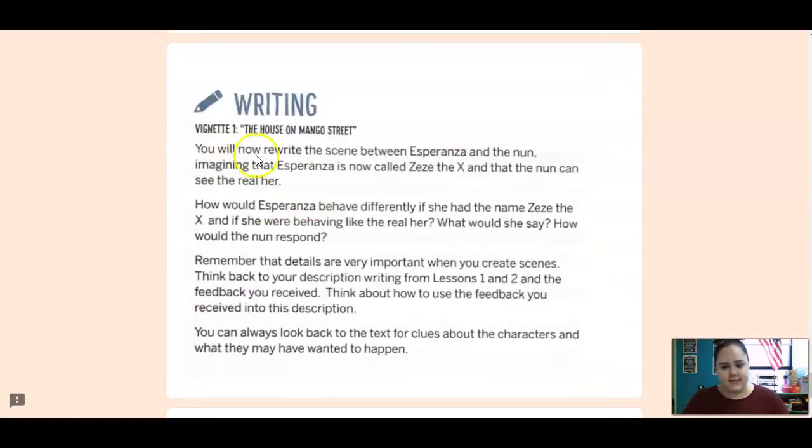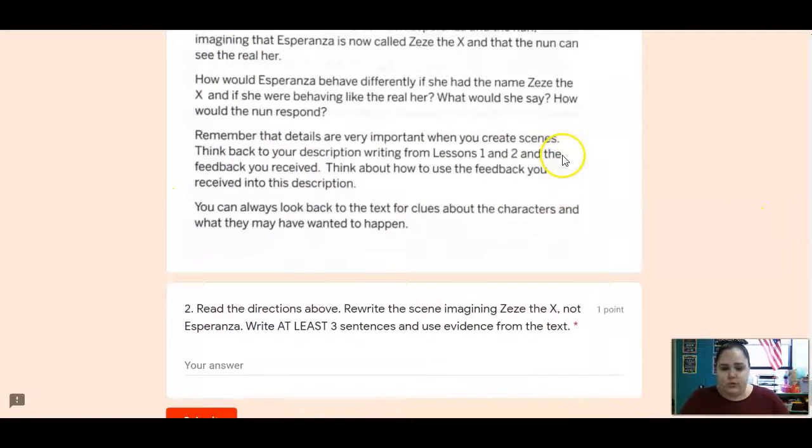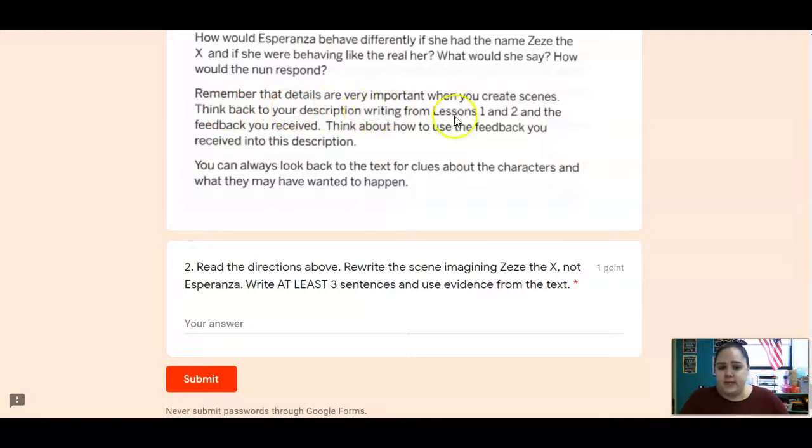And your second writing today says, we're going to rewrite the scene between Esperanza and the nun, imagining that Esperanza is now called Zizi the X and that the nun can see the real her. How would Esperanza behave differently if she had the name Zizi the X? And if she were behaving like the real her, what would she say? How would the nun respond? Remember that details are very important when you create scenes. Think back to your descriptions and the feedback you received. Think about how to use the feedback you received in this description. And of course, look back into the text for clues about the characters and what they may have wanted to happen.